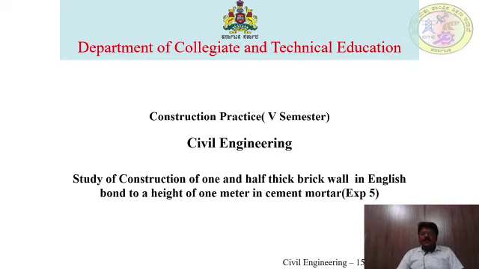Study of construction of 1.5 thick brick wall in English bond to a height of 1 meter in cement mortar. Experiment number 5.